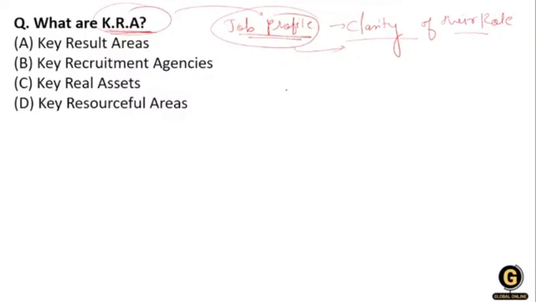Now the right one is key result area. This is the full form of KRK, that is, key result areas. They should be well defined, quantifiable and easy to measure.